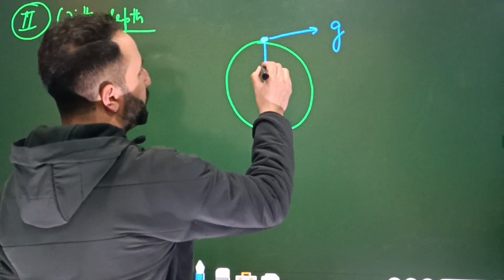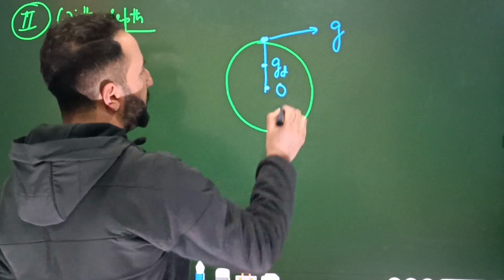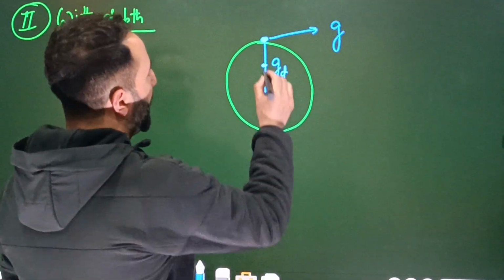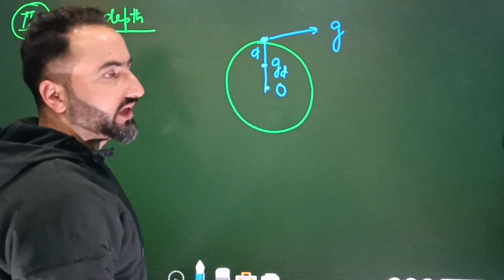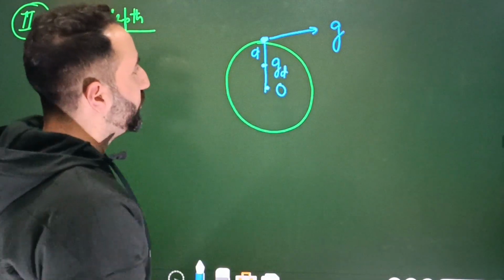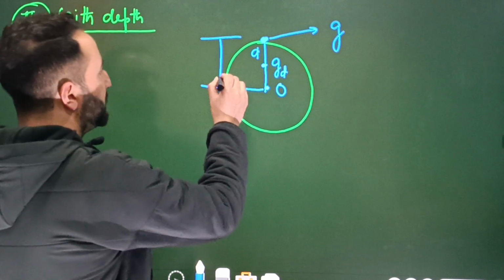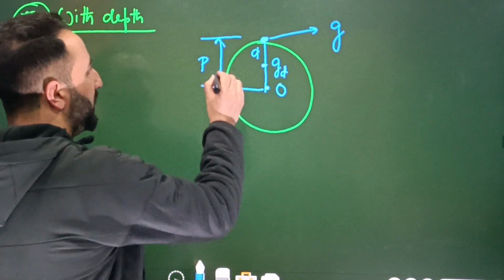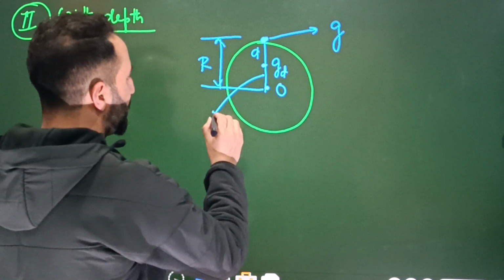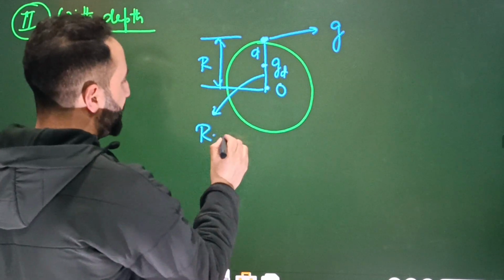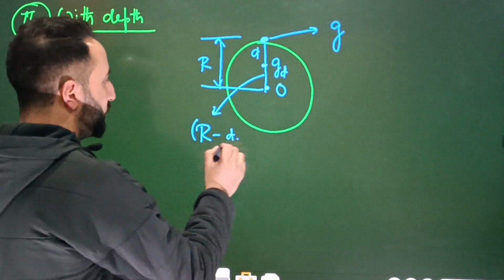For example here we have a point where the acceleration due to gravity is gd. And this is the depth d. From here to here the depth is d. So that means obviously, how much is the distance from here to here? The distance is r, isn't it? r is the radius. And this distance here, how much is it? It is obviously r minus d.